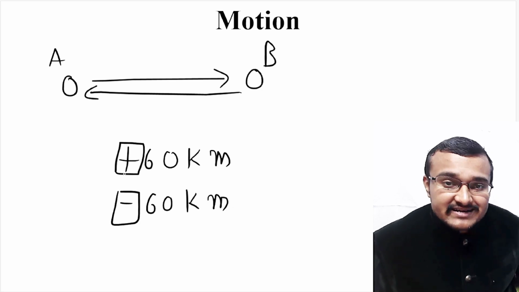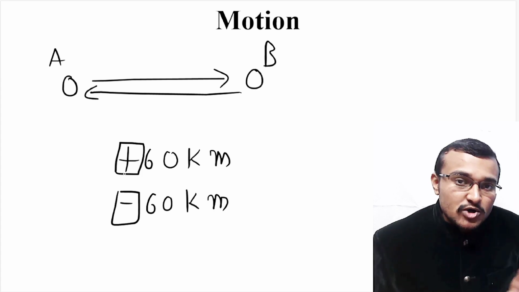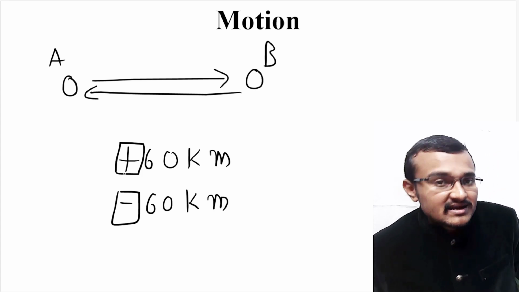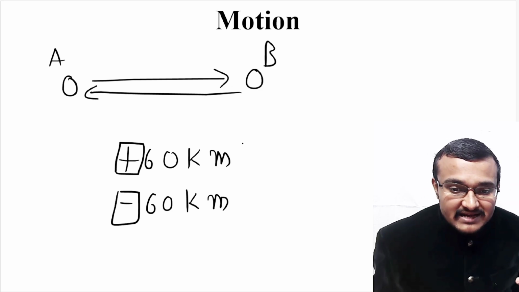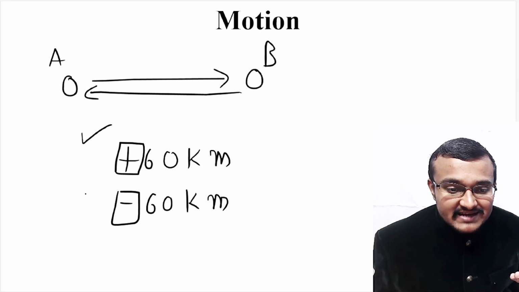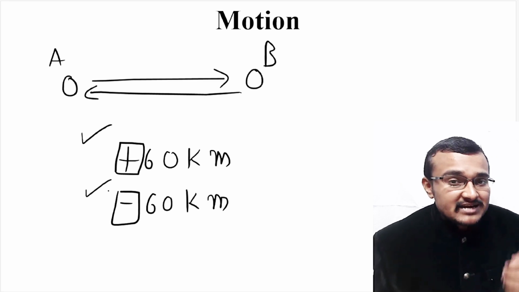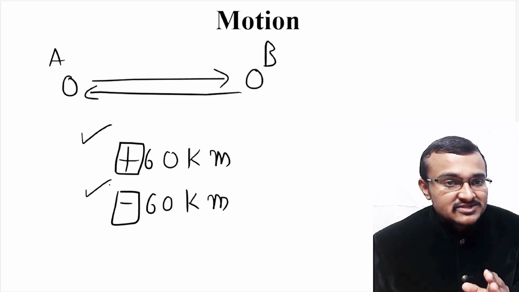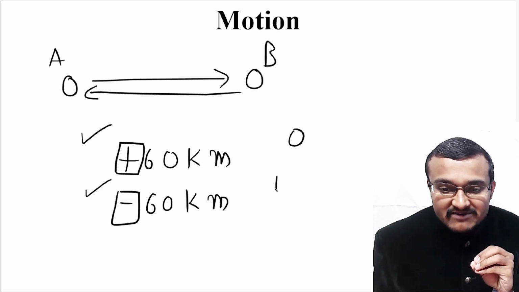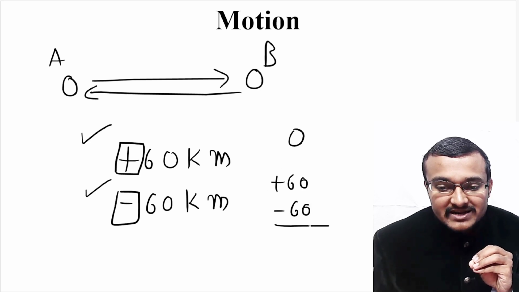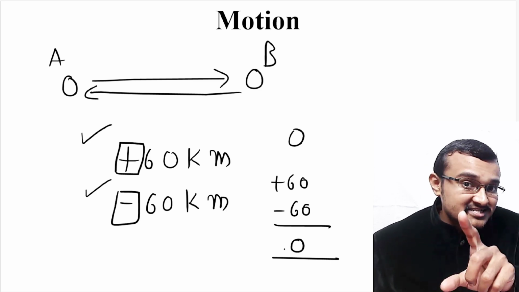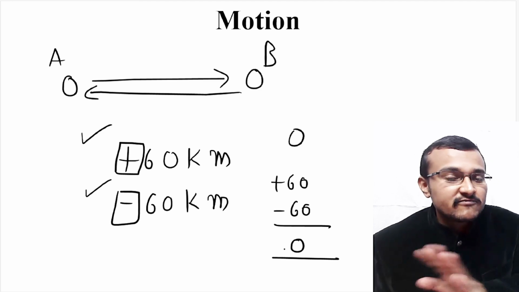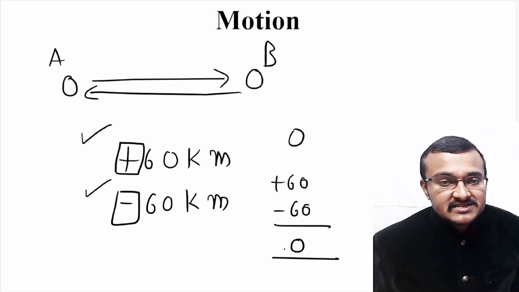But whereas if you consider distance, there is no plus and minus, it is always plus only, because it has traveled 60 kilometer and again it has traveled 60 kilometers. So total distance will be 120 kilometer. But if you are considering displacement, then it has moved 60 kilometer positively and then it has moved 60 kilometer negatively. So that means the direction has changed. Yes, of course, there is 120 kilometer of distance traveled, but when you consider displacement, it is 0. Because it has traveled plus 60 kilometer and it has traveled minus 60 kilometer and reached its original position. So that's why the total displacement will be 0. But total distance traveled is 120 kilometer, but the displacement of object, if you are considering, it is plus 60 minus 60, that is 0.